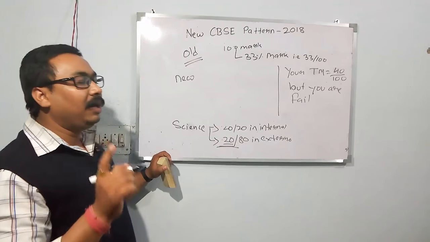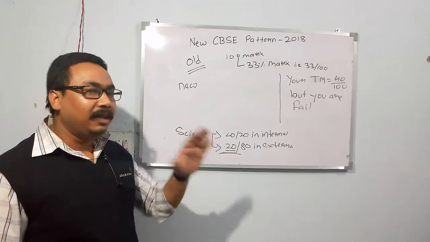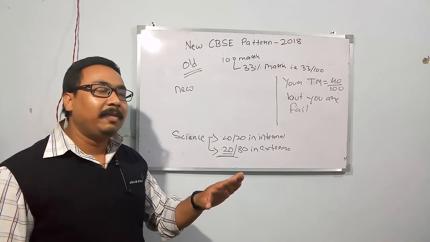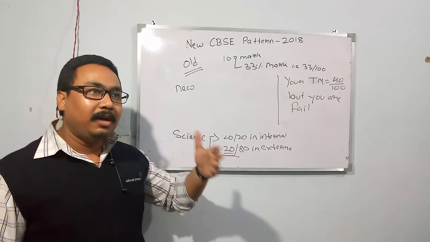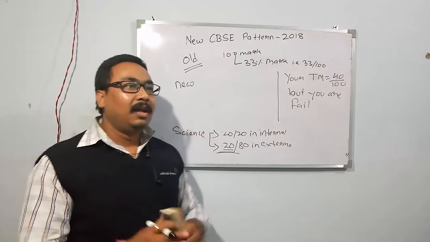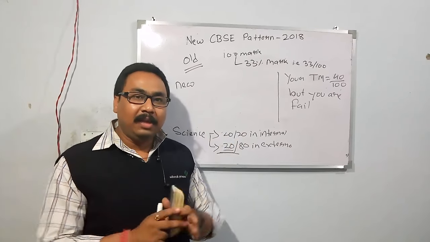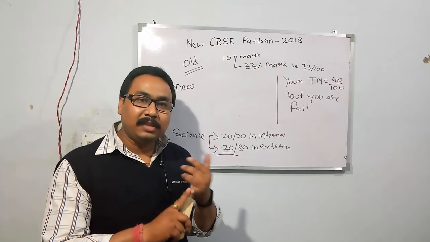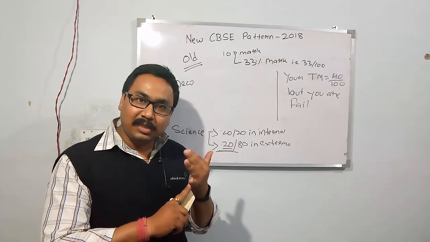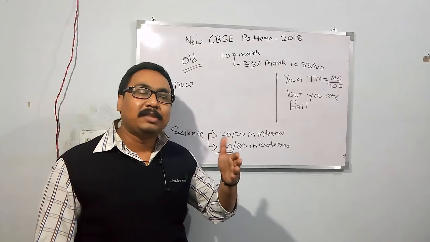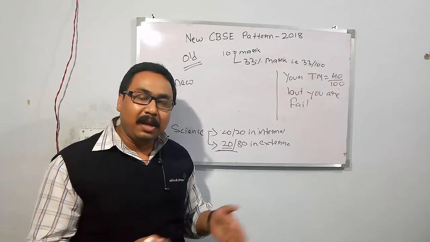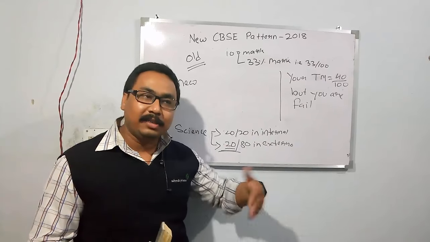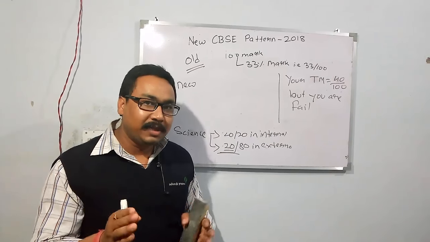And one thing you just keep in mind, this time there will be no upgradation. In the earlier CCE pattern you got upgradation for 2 subjects, but this time no upgradation will be there in any subject. Now I am summarizing my whole class in just 1 minute. There will be 5 main papers comprising 2 language papers, Hindi and English, that are compulsory. The third paper will be science, 4th mathematics, 5th social science. If you are opting for any third language, suppose your mother tongue, then it will be a 6th additional paper. If you are also opting for any foreign language, there will be a 7th additional paper, 8th additional, and so on.